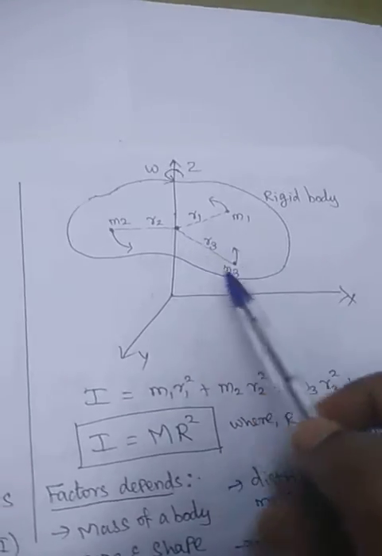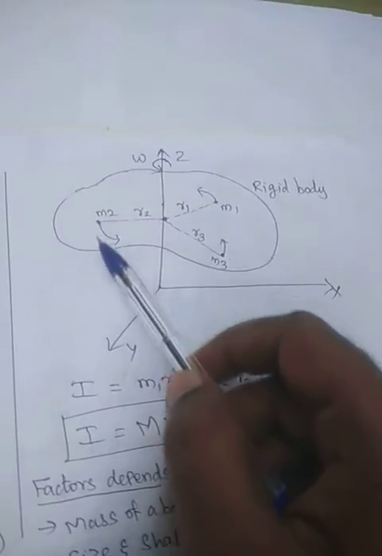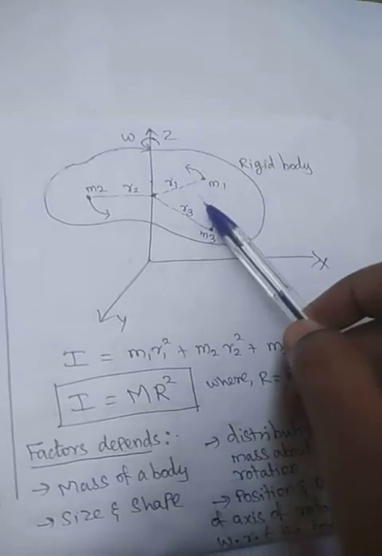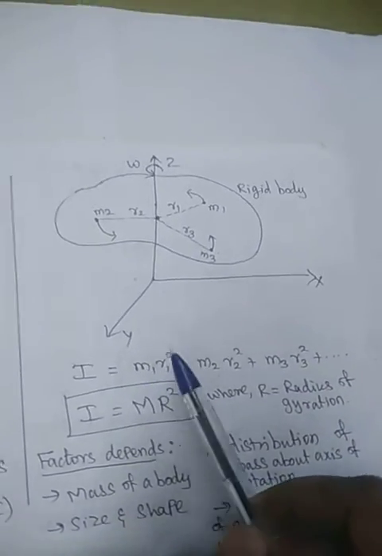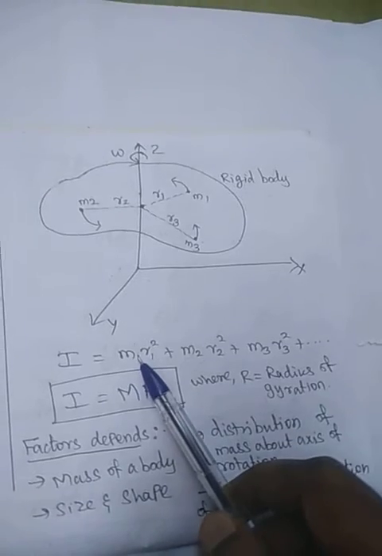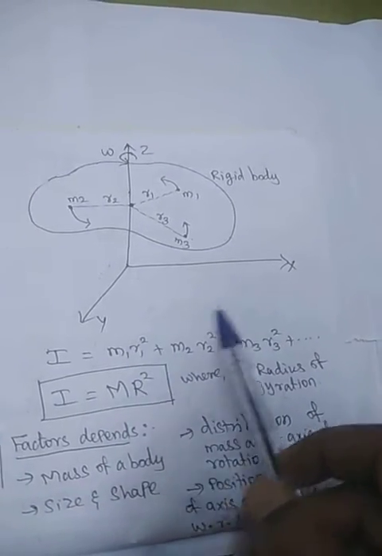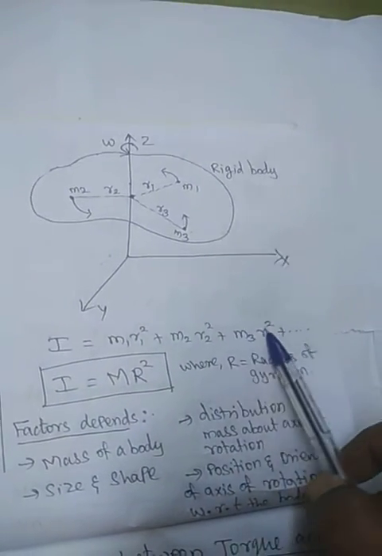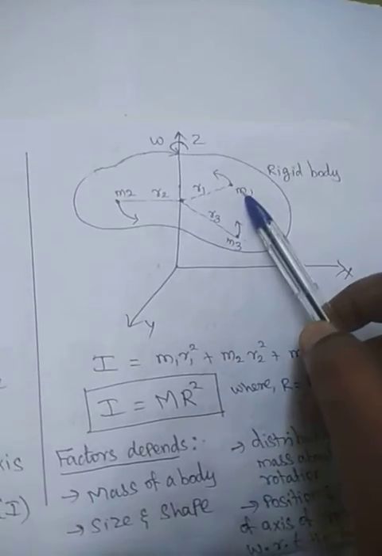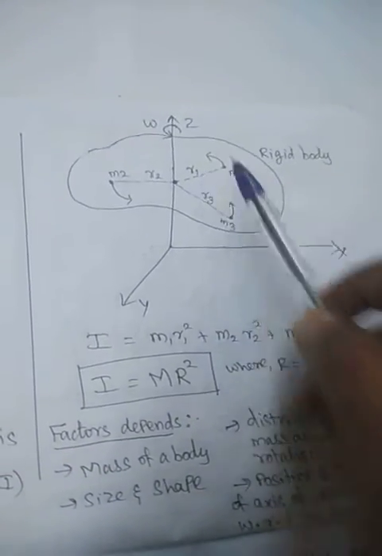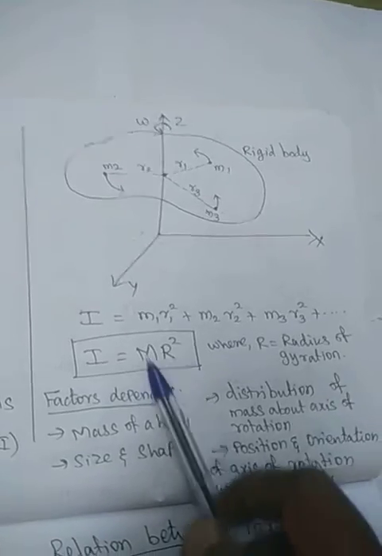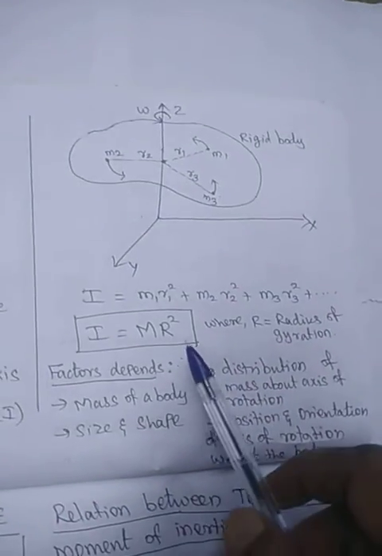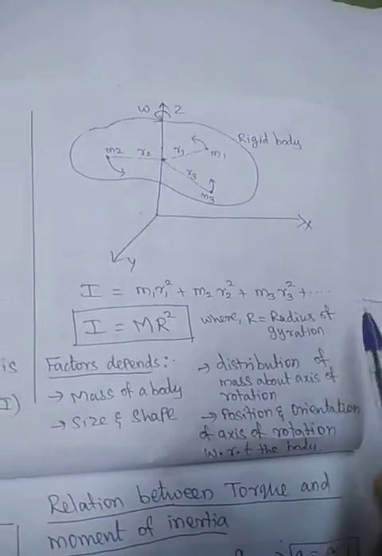So what will happen when the body is rotated? Each individual mass also rotates in this direction. The moment of inertia can be calculated as the product of mass and the square of the distance from the axis of rotation. So I is equal to m1 r1 squared plus m2 r2 squared plus m3 r3 squared. Very simply, I is equal to m r squared. Here R is the total effective distance combining R1, R2 and R3, and that R is called the radius of gyration.